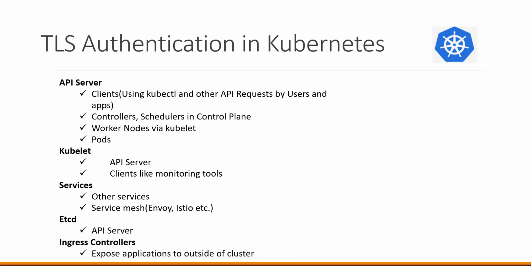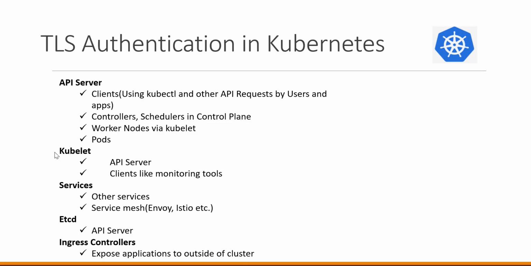So in this video, we have discussed about the TLS communication between various components in Kubernetes cluster. We have discussed about the API server, kubelet, the services, etcd and ingress controllers. While discussing about API server, we discussed about how the TLS is established between the clients and the API server. The clients can be the normal users, administrators or any third-party apps which can access API server via TLS. The controllers, schedulers and the control plane would also access API server via TLS. We also have seen how the worker nodes communicate with the API server via kubelet using TLS. The pods also can communicate with the API server via TLS. We will discuss this when we discuss about the service accounts.